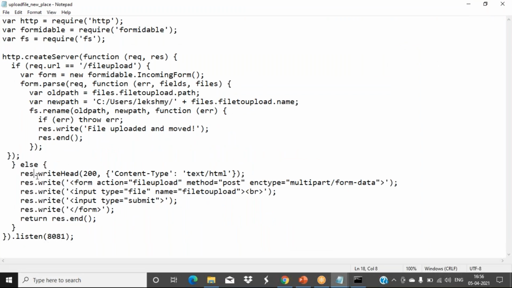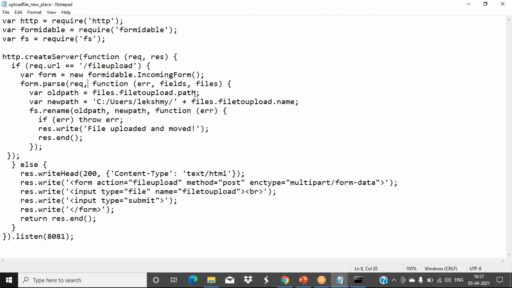So same, a form is created here. File type, file to upload is the name we have given, a submit button is there. So if this condition we are getting, that means when I click on the submit, then only this condition is becoming true. Request.url equal to file upload, form is created, the incoming form we got, form.parse, we are getting the request function, error, fields and files. So we are getting that file path where I have uploaded now. So that file to upload dot path we are accessing, that files.fileToUpload.path.